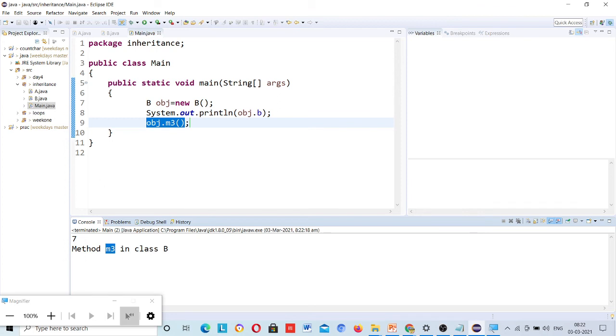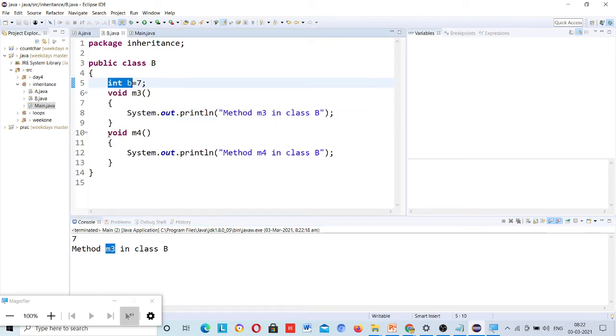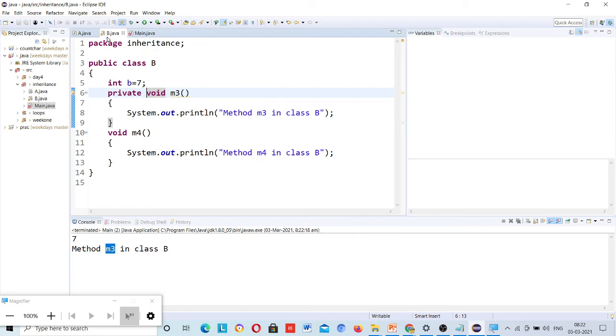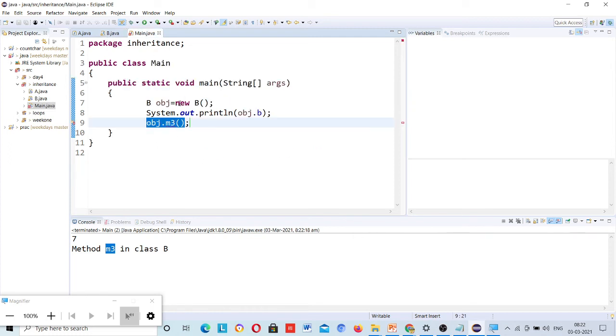But if I make this method private, then please be careful about this. If you use private, then you cannot use this method beyond the class. If I save this, then here will be error. This is the error. Change visibility to package means it's inside package. Then you can use this, but not beyond the class. This is actually your concepts.